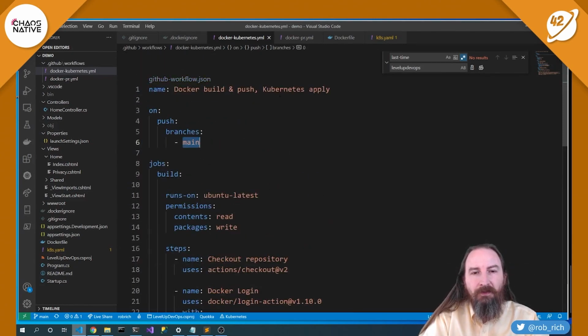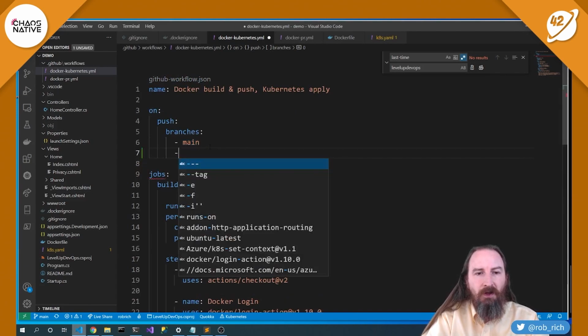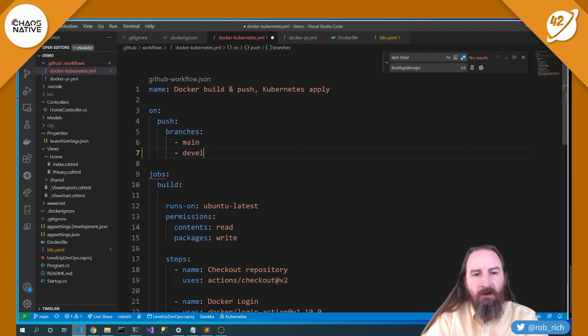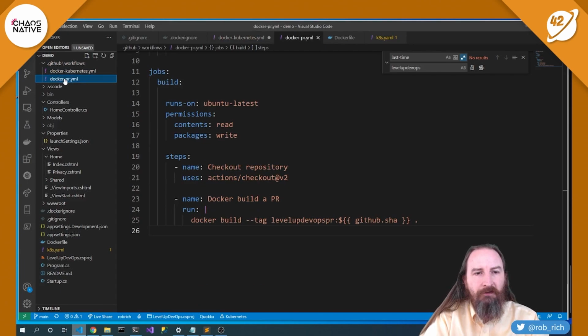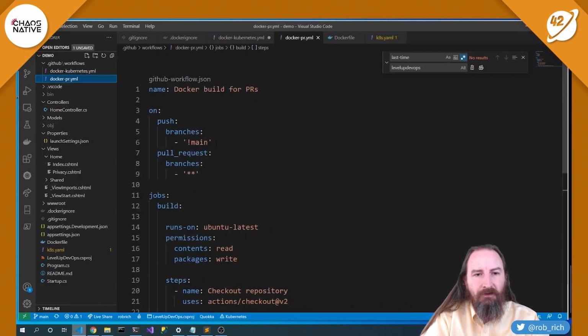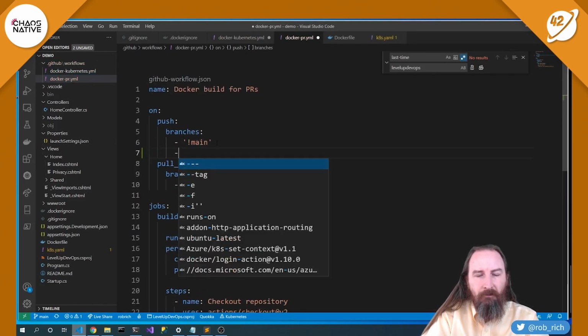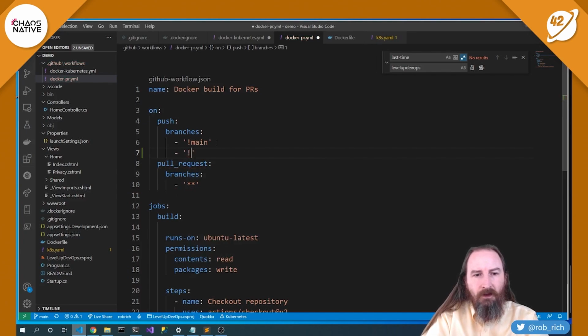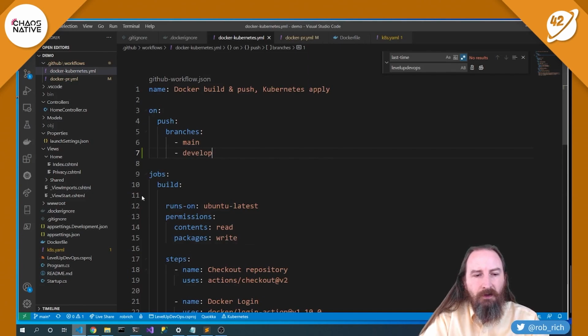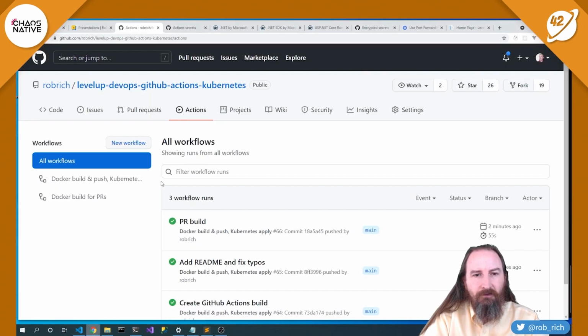So we're going to modify this same build, the normal build that we want to do our things, and it will be on the main branch and the develop branch, which means we need to come here in our pull request and say, but this is also not develop. And now let's set up our GitHub Actions secrets for environments.